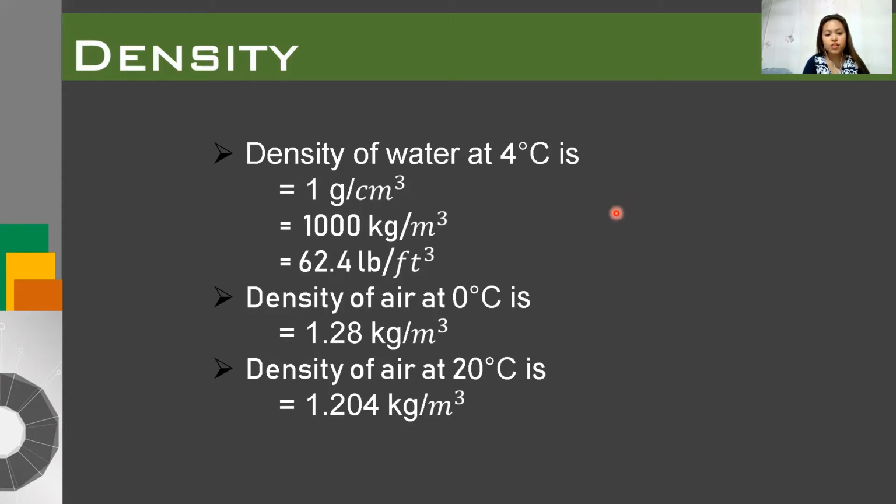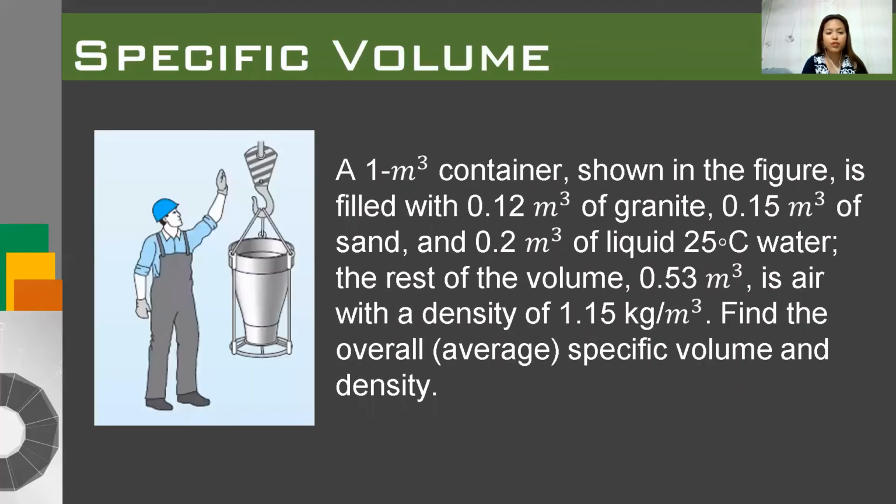We also have the density of air at 0 degrees Celsius as 1.28 kilograms per cubic meter, and the density of air at 20 degrees Celsius is 1.204 kilograms per cubic meter. With that, we know the formulas of the specific volume and the density. Now let's proceed to the example.